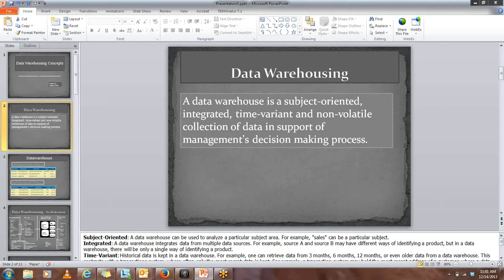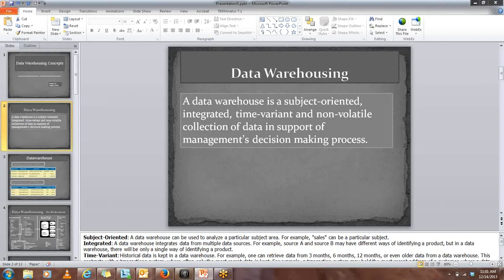But in the case of a data warehouse, we always maintain the history of the data. So when we have to change the email address of a customer called James, it will not overwrite james1@gmail.com. It will add another row, and it will mark the previous row as a history record, something like that. This is how time variant works, where we always have the history of the data. You can always have the previous data which is no longer valid right now, but still it is available.